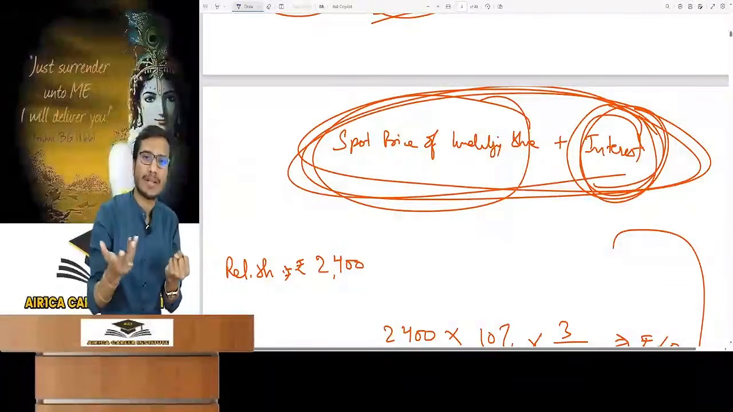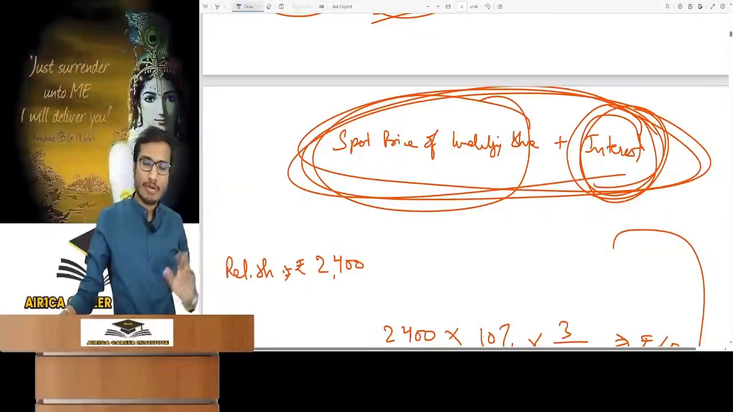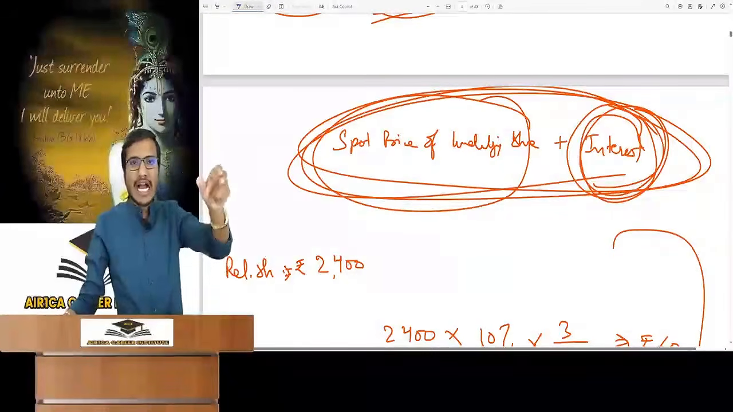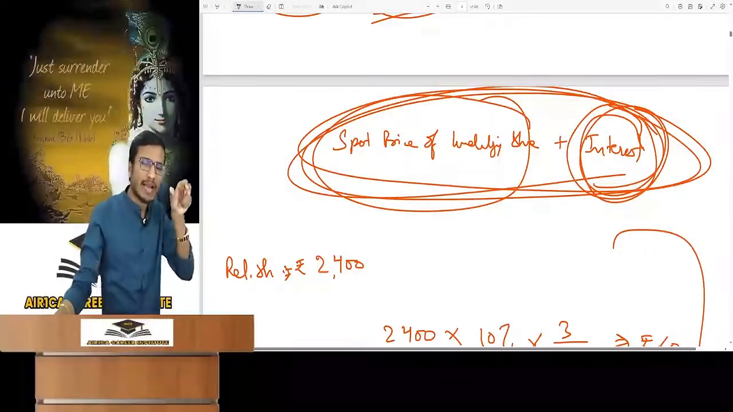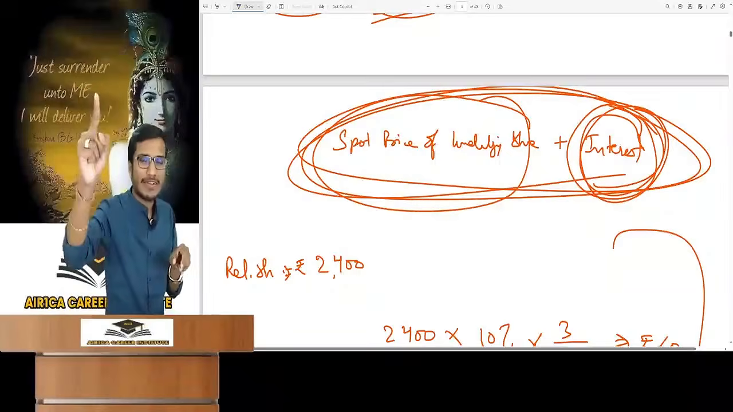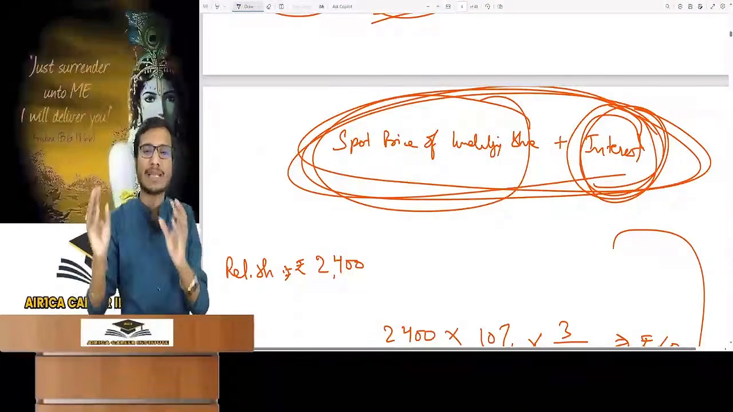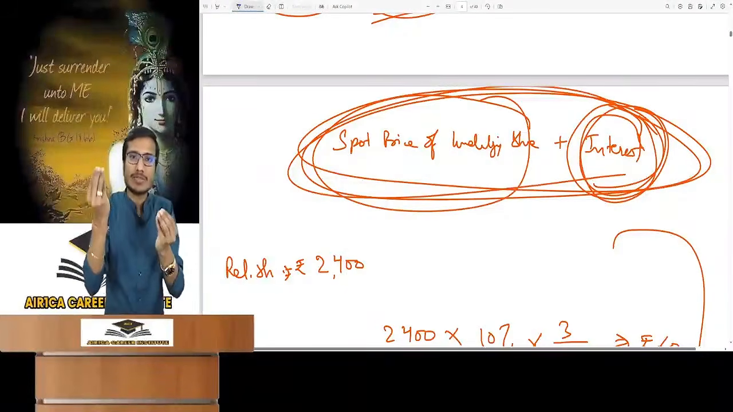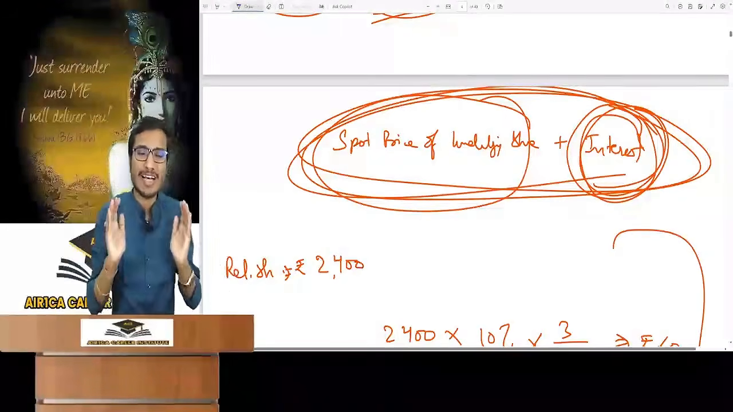The reason is simple. Suppose today Reliance share is available at rupees 2400 in the market. Now listen carefully. If I would have bought this share today from the other party at rupees 2400, and that party had invested that rupees 2400 in a risk-free investment like a bank, he would have earned interest. After 3 months, he would have received 2400 plus whatever the interest. Is that part clear to you?